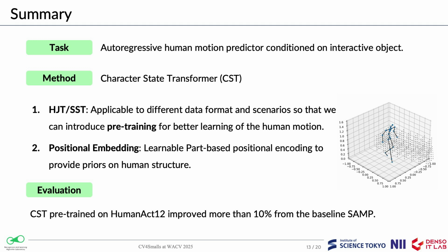To recap, we introduced CST, a transformer-based framework for object-conditioned human motion prediction. There are three primary takeaways. One, HJT and SST enable task-agnostic and task-specific learning, improving motion quality. Two, pre-training on large-scale datasets enhances generalization and reduces model size. Three, CST achieves state-of-the-art results, outperforming existing methods while using fewer parameters.